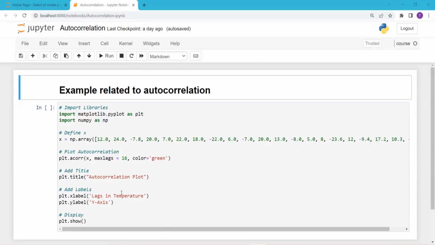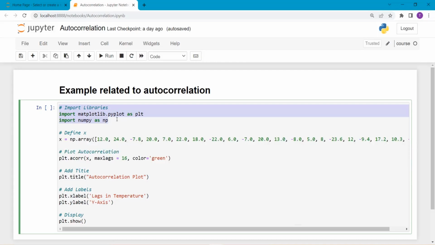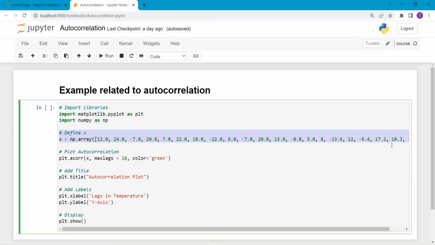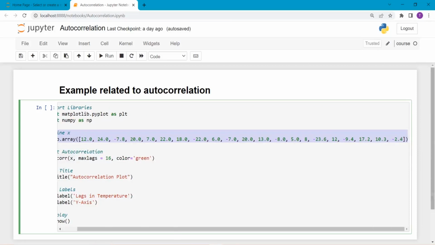So here is the code of the autocorrelation example. Firstly I import the necessary libraries. I import matplotlib.pyplot as plt for data visualization, and I also import numpy as np for data definition. Then I create an array by using the np.array function, with specified values.